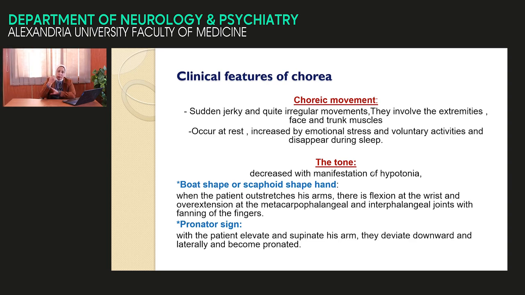Ask the patient to relax, do free movement around the joint to detect the tone. There is diminution of the normal tone, hypotonia. We find it around the elbow, around the wrist, and around the knee. We do certain tests or certain signs to detect the underlying hypotonia. Ask the patient to outstretch the arm. There is flexion of the wrist and hyperextension of the fingers called boot shape or scaphoid shape hand. The second sign is the pronator sign. Ask the patient to elevate and supinate the arm. Due to the presence of hypotonia, we find the limb is pronated and moves downward.